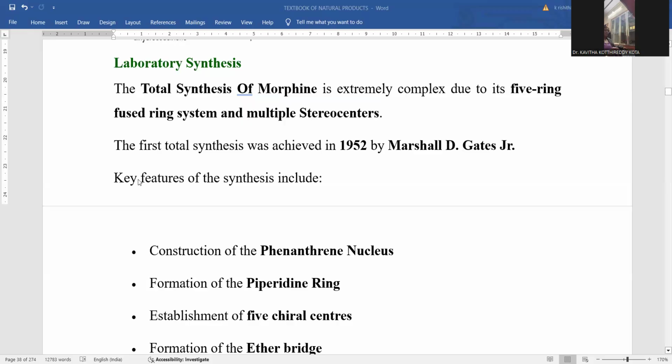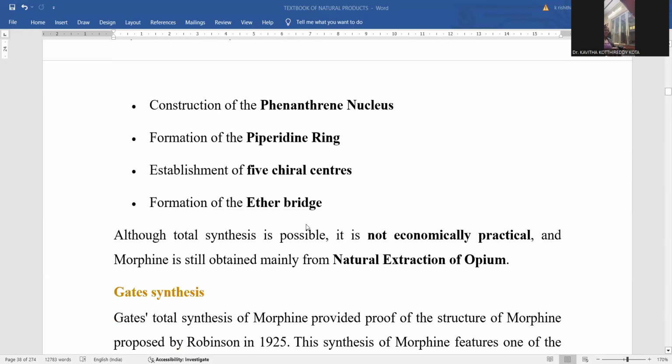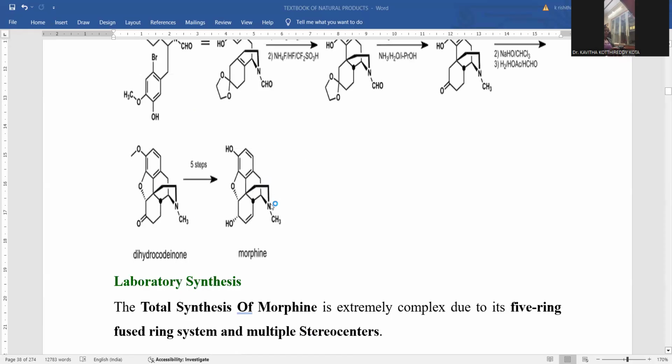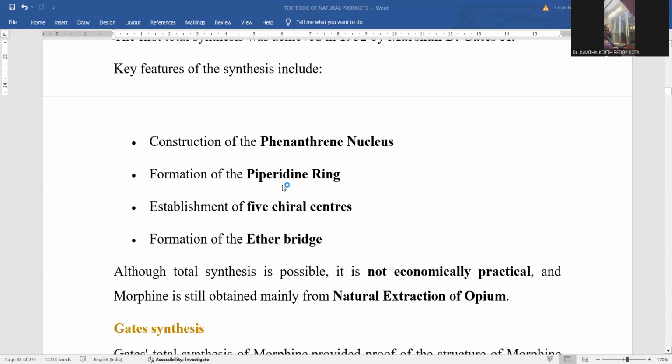This laboratory synthesis of morphine was accomplished by Marshall D. Gates Jr. Marshall D. Gates Jr. is the scientist who accomplished this laboratory synthesis of morphine in the year 1952. Right? Key features of the synthesis are: initially, construction of the phenanthrene nucleus. Phenanthrene will be constructed first. Phenanthrene is a puckered ring system with three annular rings, and then formation of piperidine. The piperidine ring is the saturated nitrogen-containing six-membered ring we noticed. Here is the piperidine ring system that should be developed. That is another point to be taken into consideration for the synthesis of morphine.